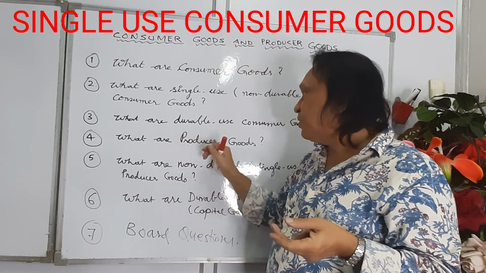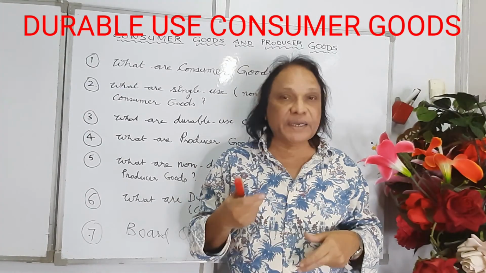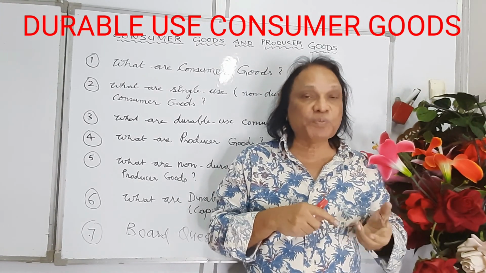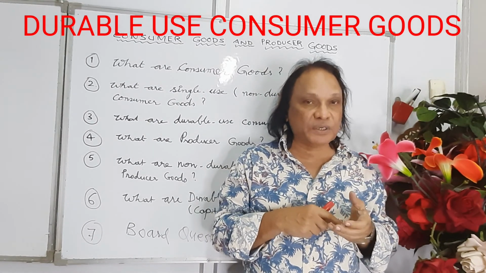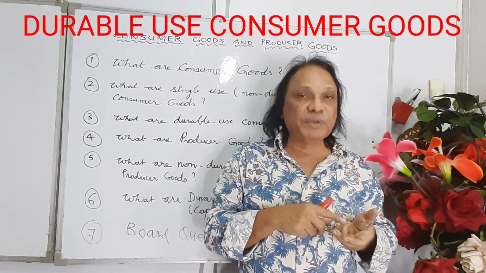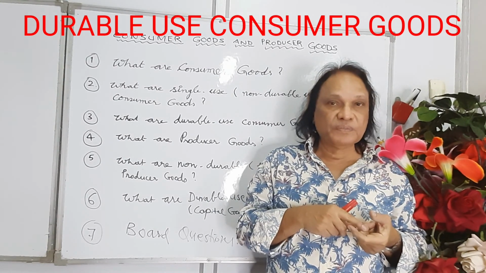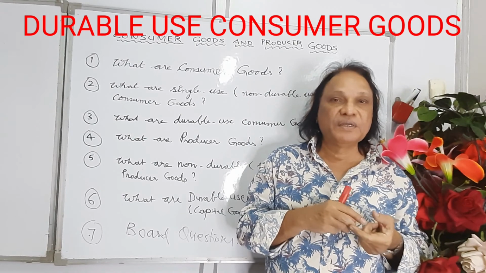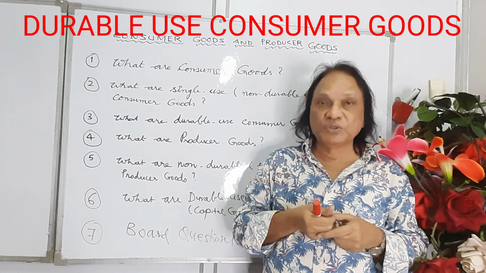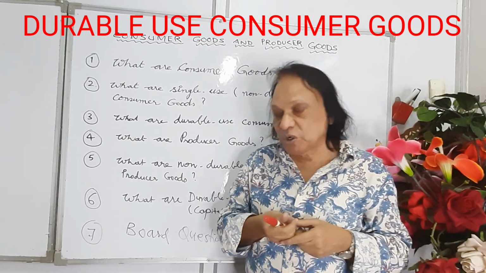And next you have, what are durable use consumer goods? Durable means you can use it again and again repeatedly for a number of years or number of uses. Your smart mobile phone, you don't use it once and throw it away. You keep it for a long time, use it again and again. Your TV, your refrigerator, maybe your car at home, these are all durable use consumer goods. Microwave, your system, TV, your smart mobile phone, these are durable use consumer goods. Don't forget, they're all used by households for consumption purposes.